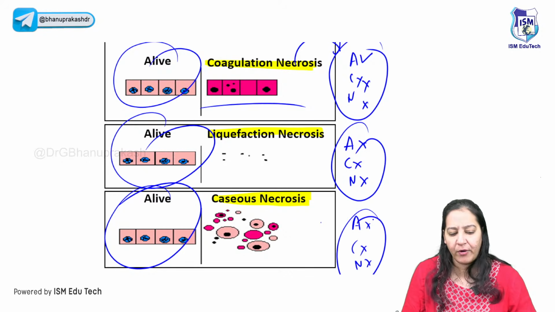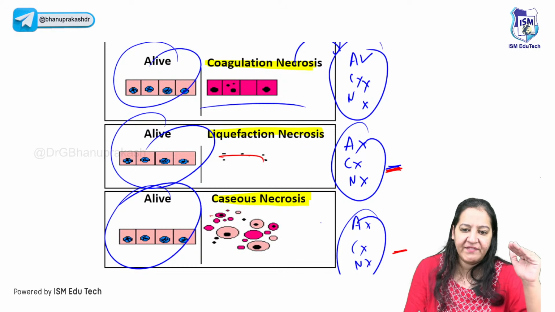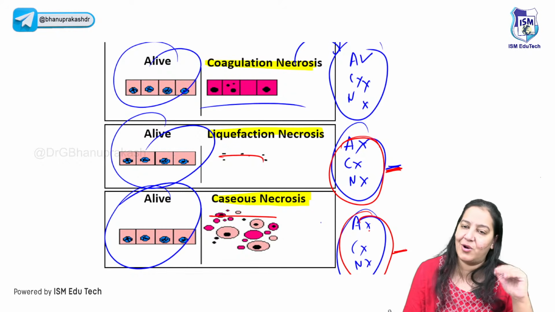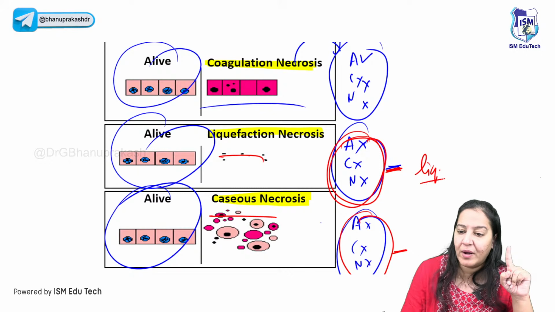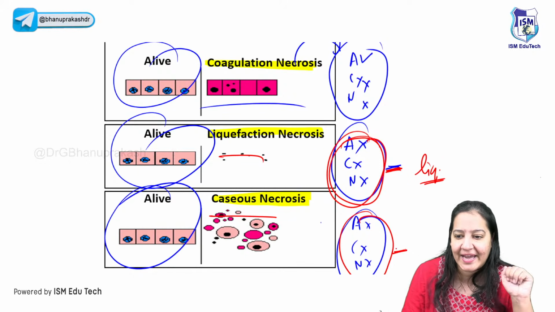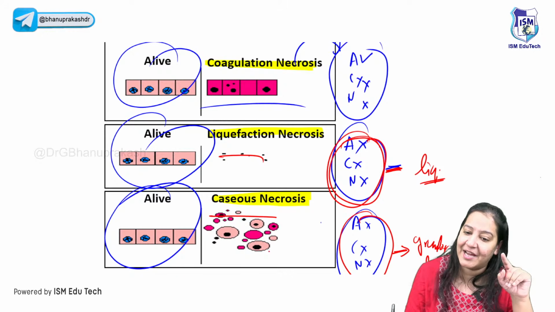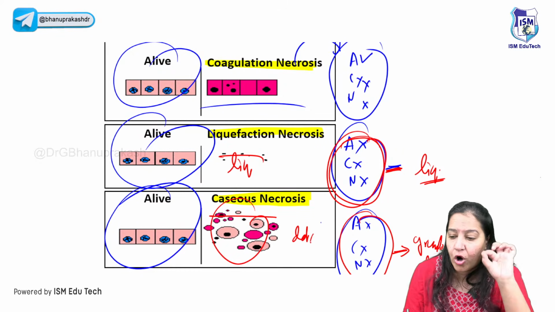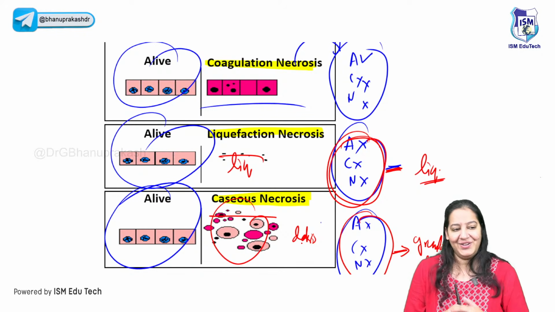You will ask me, ma'am, then what is the difference between these two? Of course, between liquefactive and caseous. Here all three details are lost and ultimately it got converted into a liquid material, semi-liquid, gel-like. And here all three details are lost and it converted into a granular material, not liquid, a granular debris-like material. So that is the difference. You got it?